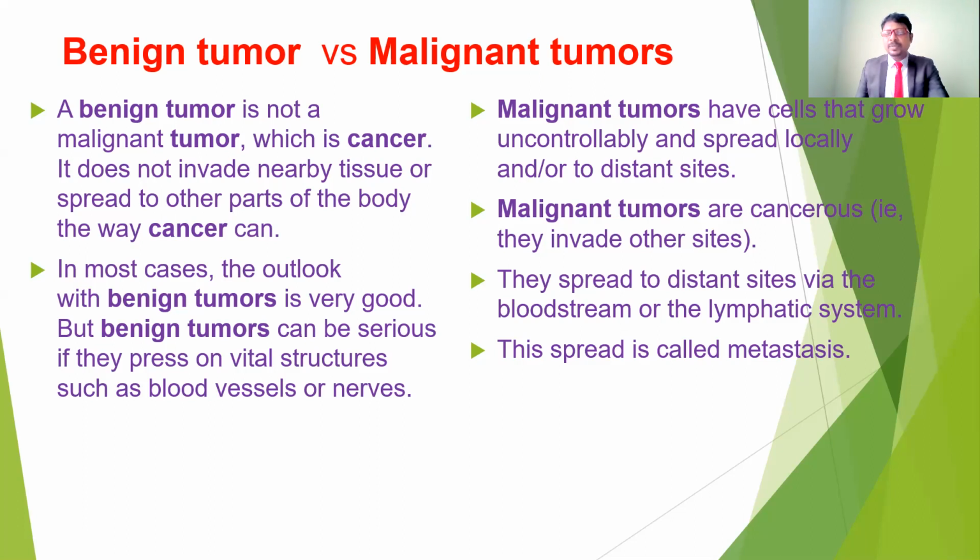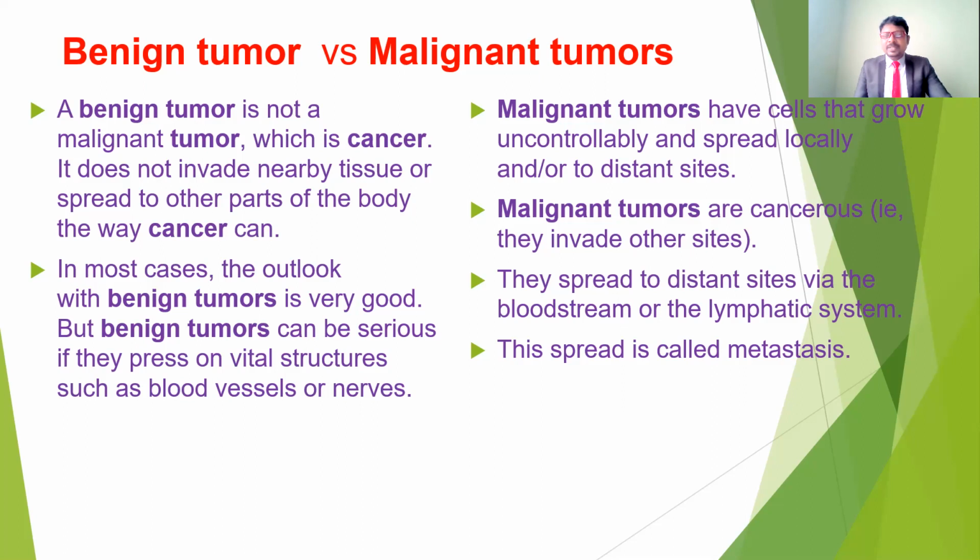Coming to the malignant tumors, these are cells that grow uncontrollably and spread locally and to distant sites. For example, if anybody has a malignant tumor in the axilla, it can spread to the breast, to the lungs, to the neck region, and also to the back. Sometimes these cells are transmitted to the brain. All these parts can be affected because of the transmission of these cells through the blood as well as the lymphatic system.